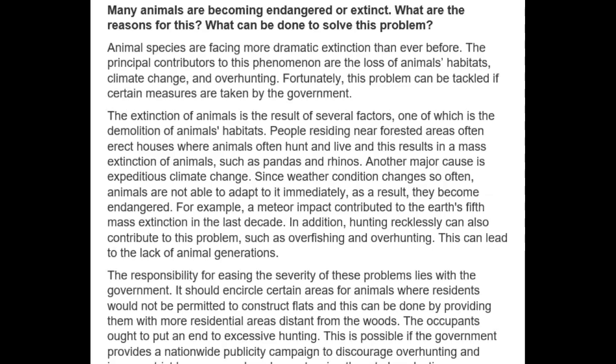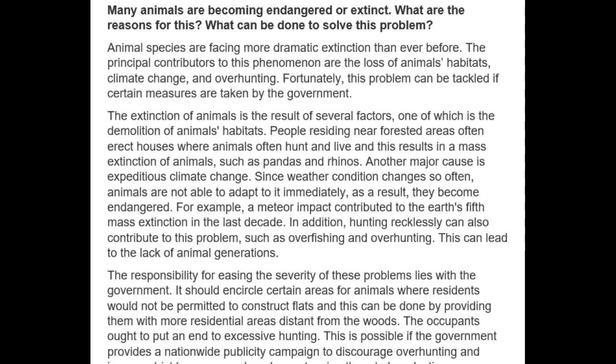You sent us your own topic. Many animals are becoming endangered or extinct. What are the reasons and what can be done to solve this problem? Okay, let's see what you said. Animal species are facing more dramatic extinction than ever before. The principal contributors to this phenomenon are the loss of animals' habitats, climate change, and overhunting. Fortunately, this problem can be tackled if certain measures are taken by the government.